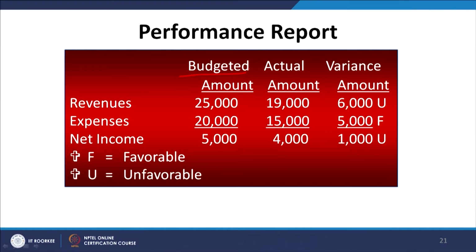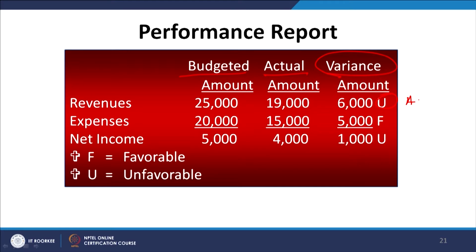This is the budgeted information, this is the actual information, and this is the variance, right. For example, we have here the plan for revenues. Revenues we had planned to earn, maybe sales we had planned for selling in the next week for 25,000 rupees. But actual is we could sell only for 19,000 rupees in the market, and the variance is 6,000, and this is the negative variance. This is called adverse variance. You call it negative or you call it adverse.